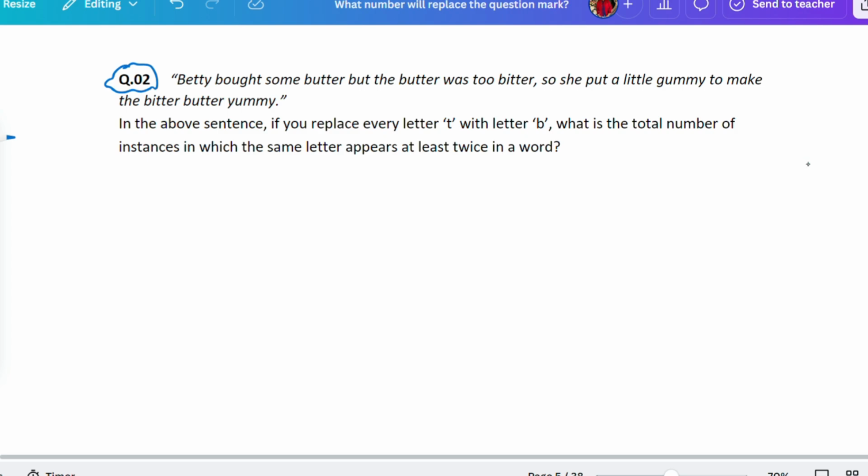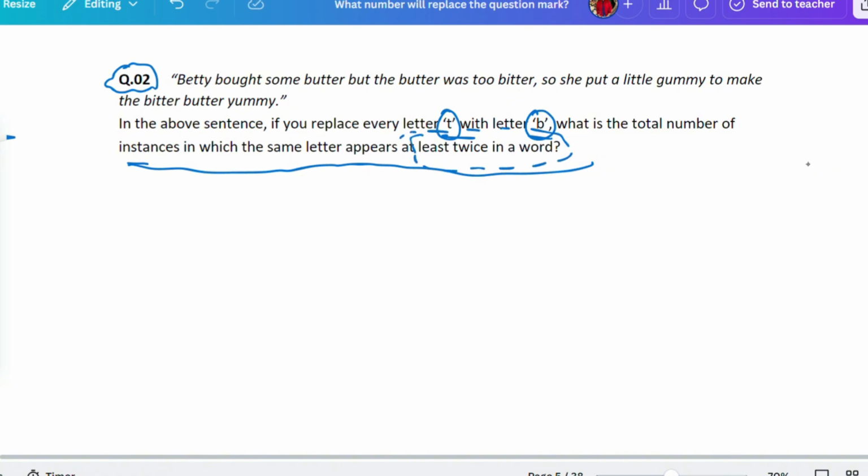Now what the question is saying: Betty bought some butter, but the butter was too bitter. So she put a little gummy to make the bitter butter yummy. In the above sentence, if you replace the letter T with B, the question is asking what is the total number of instances in which the same letter appears twice in a word?